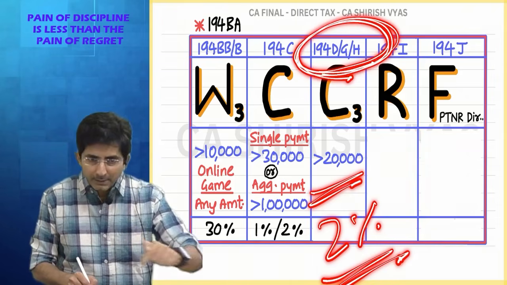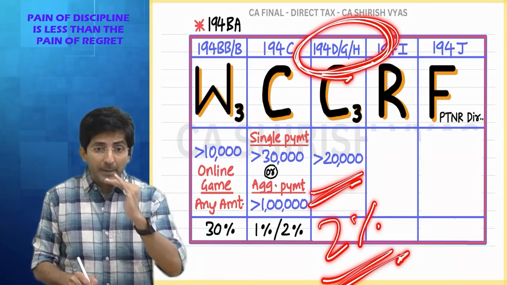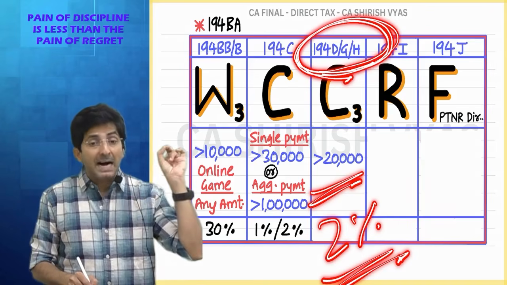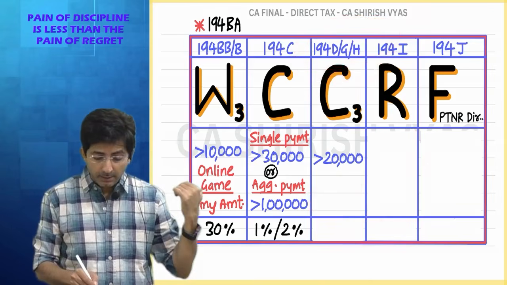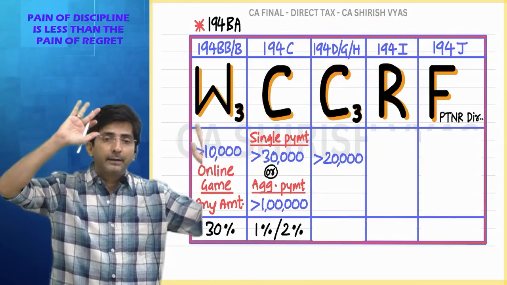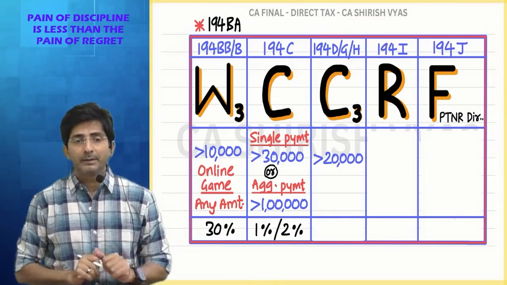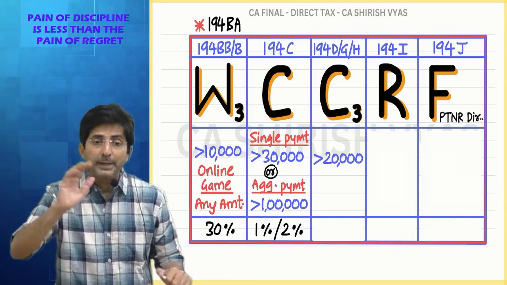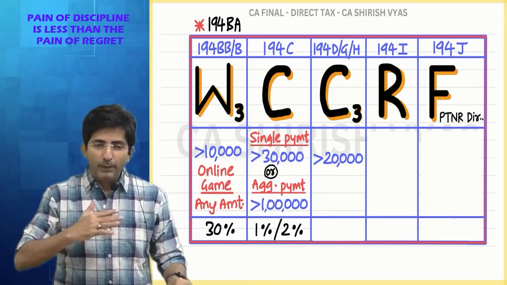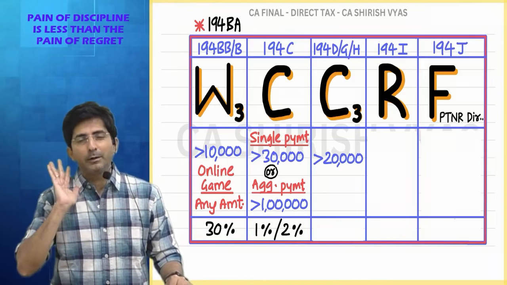Today, the thresholds are the same. Today, when I'm teaching my current batch students, in the past when sections 194D, G, H were actually created, a different threshold was there for different types of commission. That's why different sections were made. But of late, the Government of India is realizing that we don't want to complicate the law.